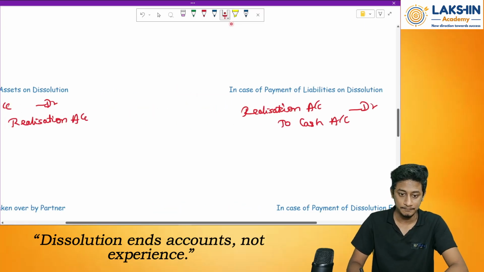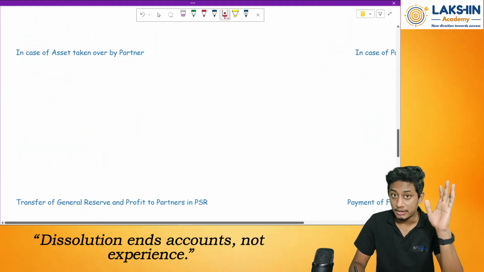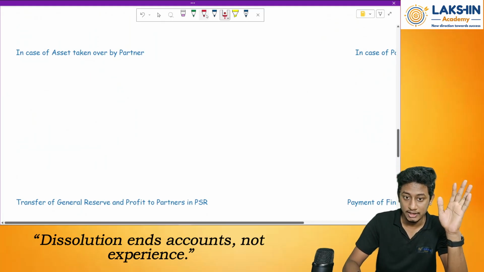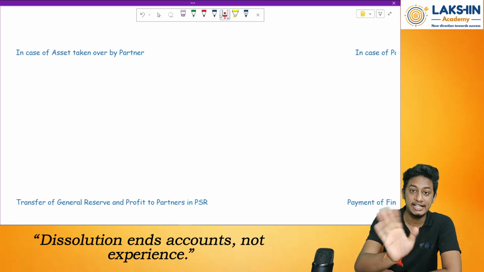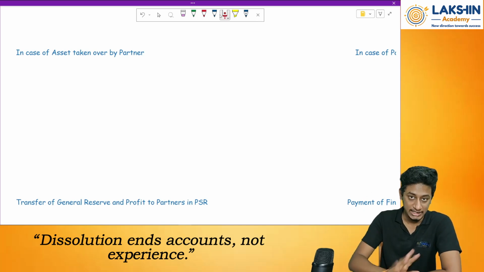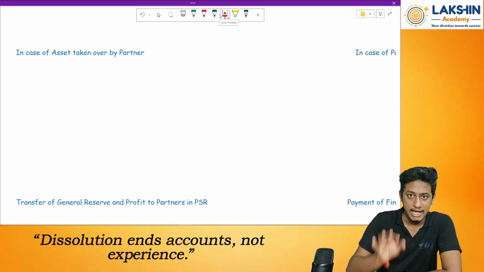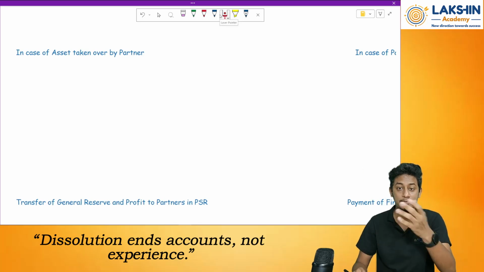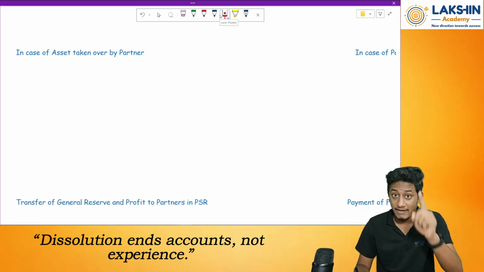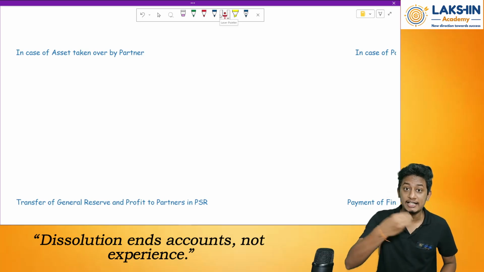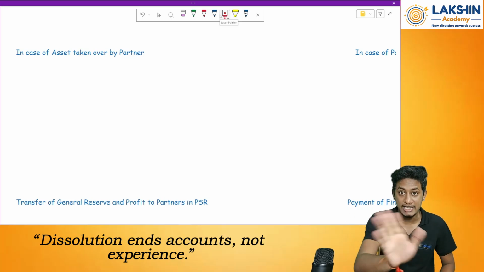Remember this, clear? Then what if the assets are taken over by the partner? So what to do in this case? See, whenever a partner takes away any asset, he will not pay any money. But we adjust that with the partner's capital account. So will the capital value increase or decrease? It will decrease. Why? Because the partner is paying it out of his capital. He is not bringing in any cash for the asset.